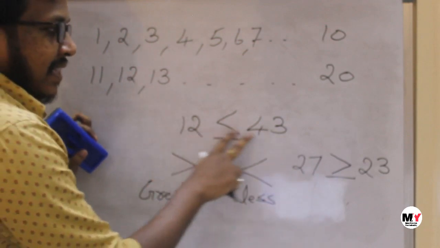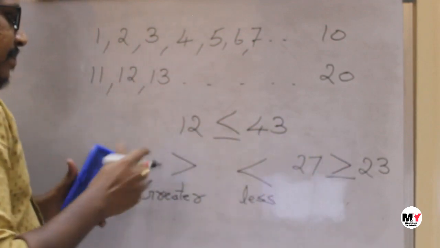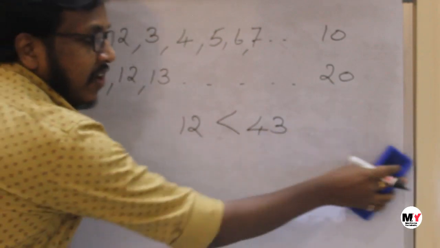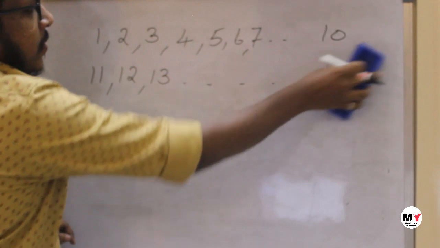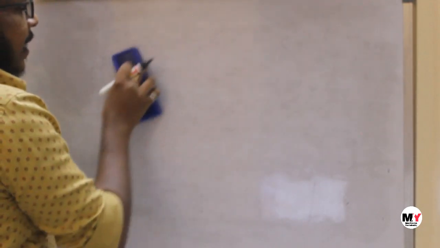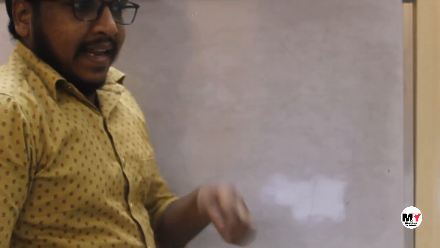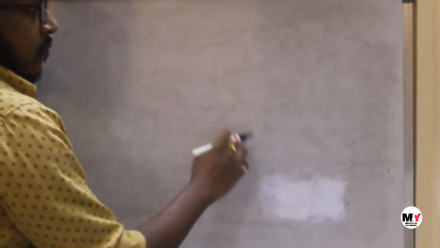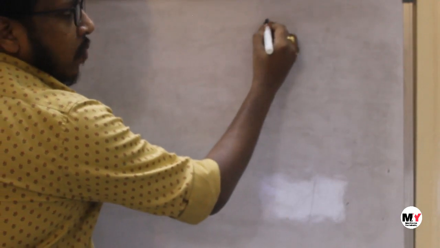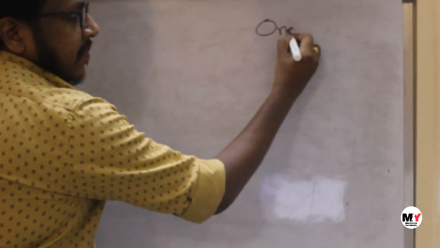Now we have seen 2-digit numbers. Let's see 3-digit numbers. Before that, we should know the place values of a number. In your lower classes, you might have learned until units, tens or hundreds. Let's see some more. The first is the ones place.